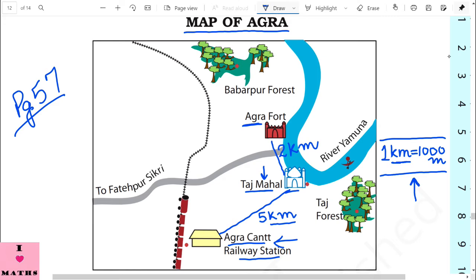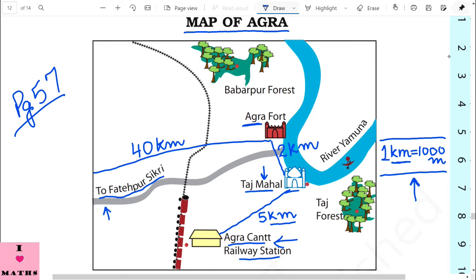Now, Agra Fort to Fatehpur Sikri. Now, children, you can see this road. This is the road which goes to Fatehpur Sikri. So, from Agra Fort to Fatehpur Sikri, wherever Fatehpur Sikri is, the distance is 40 kilometers.